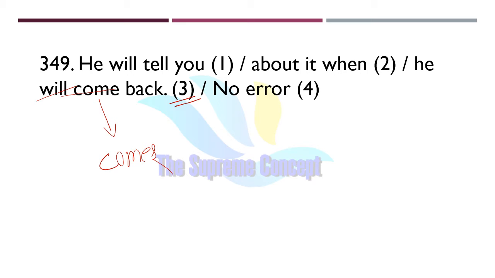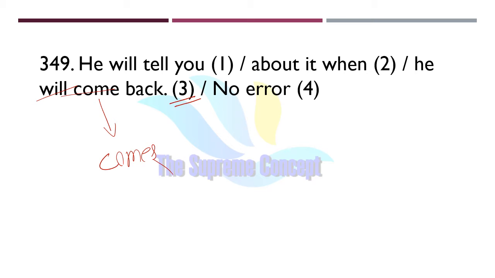In conditional sentences we usually do not use will in both parts. Will is used in one part, and the other part should be framed in simple present. It is a kind of conditional clause. He will tell you about it when he comes back.